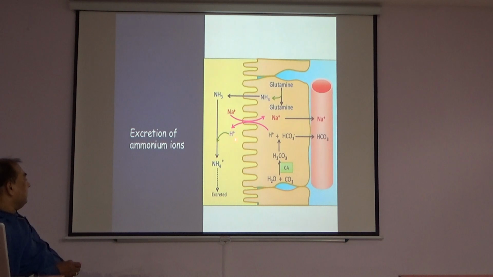So NH3 is the hydrogen acceptor, and this occurs in the renal tubular cell. NH3 accepts hydrogen ion in the tubule, and NH4 ion is excreted by the renal tubules, and acidification of urine occurs.